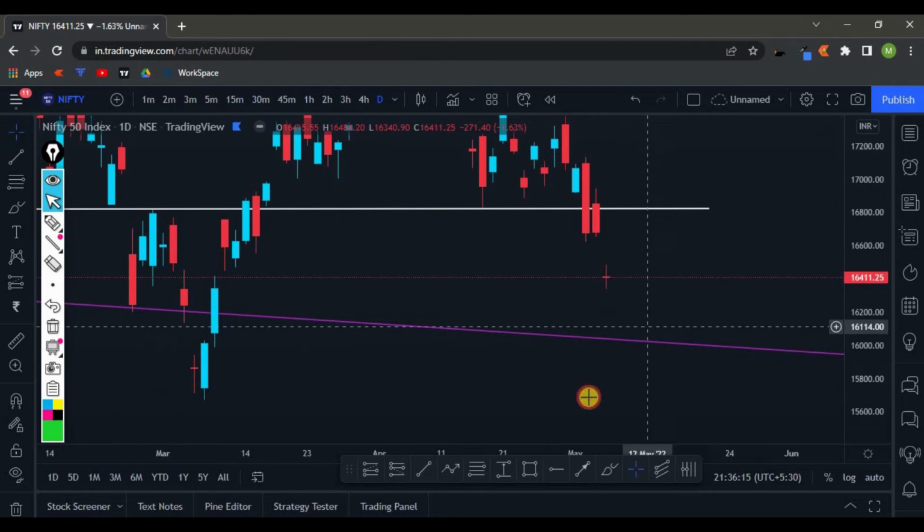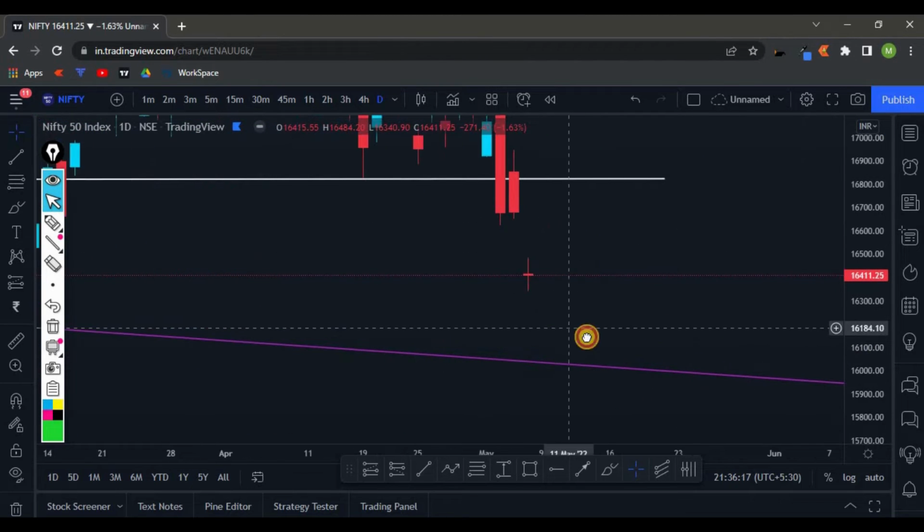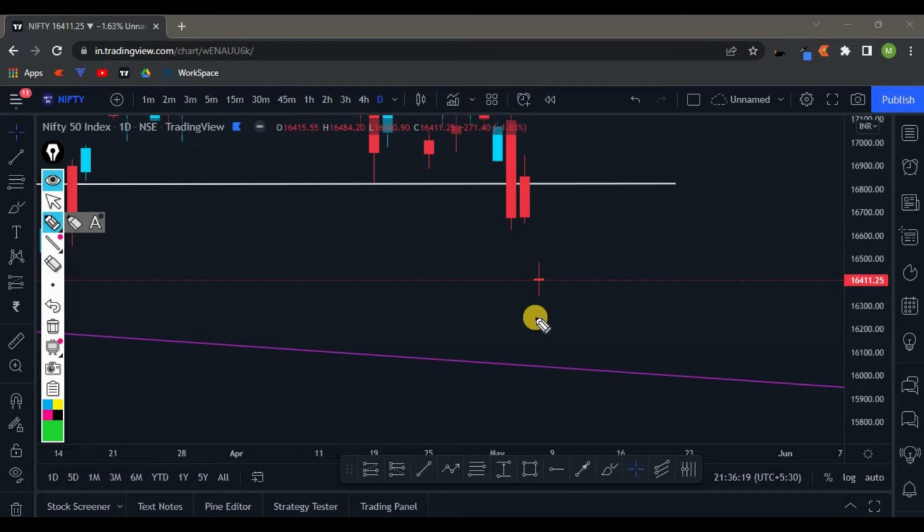So tomorrow's market, we can have something like a plan for tomorrow. So let's say as this is an indecision candle, if the market opens gap down, we can say that the market can move in a downward direction after some price action, because after this indecision candle where we were unaware to predict whether the bulls are strong or the bears are strong, as soon as the market opened gap down, we can come to know that the bears are strong.